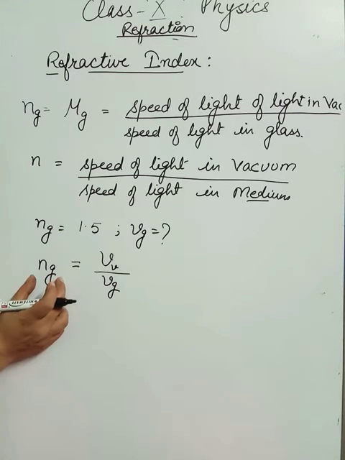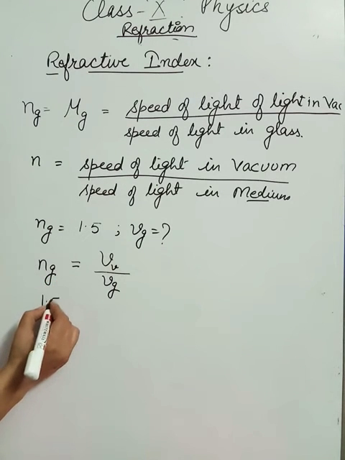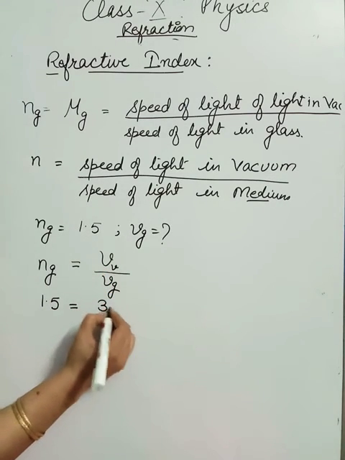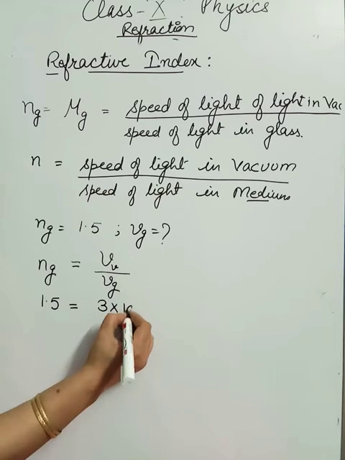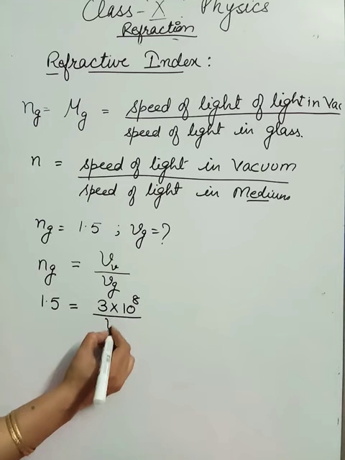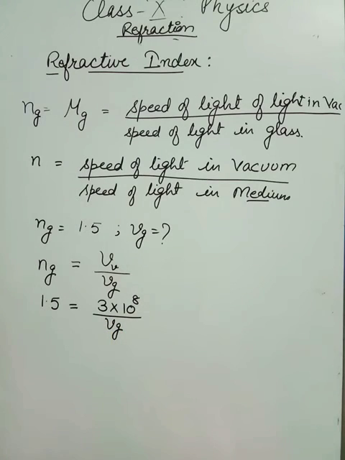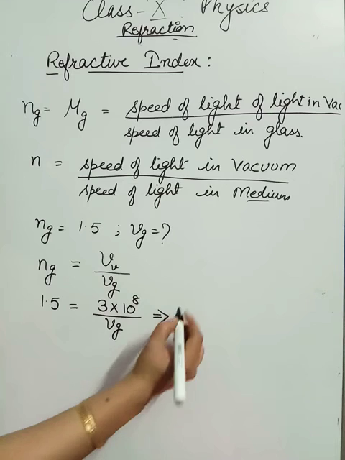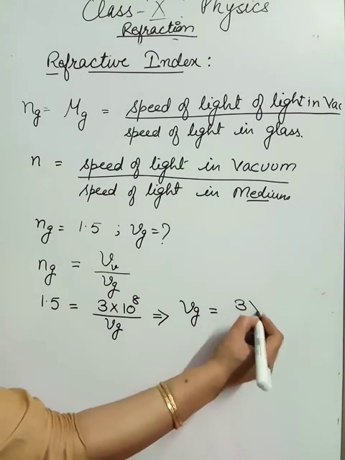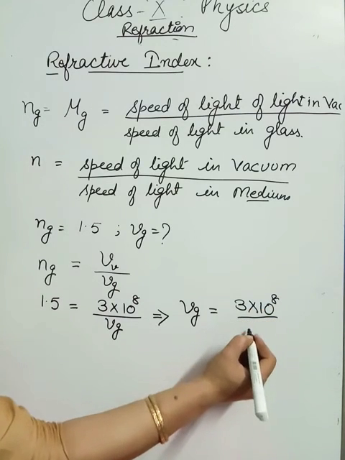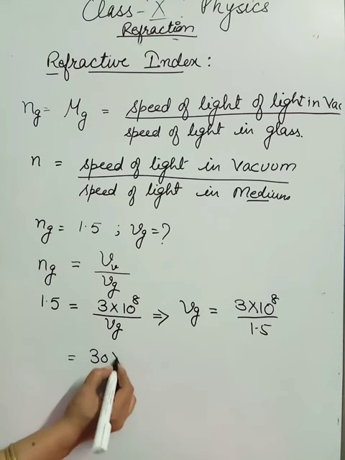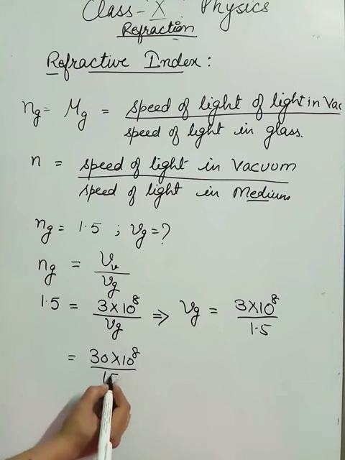Now this refractive index is given, so 1.5 will be equal to the velocity of light in vacuum, whose value we are supposed to learn, 3 into 10 raised to power 8 meter per second, upon the speed of light in glass. So from here we can get the velocity of light in glass. It will be equal to 3 into 10 raised to power 8 upon 1.5, or you can write it as 30 into 10 raised to power 8 upon 15.